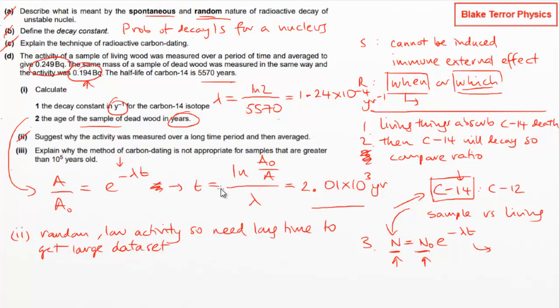Explain why the method of carbon dating is not appropriate for samples that are greater than 10 to the 5 years old. Yeah, by the time you get to that point, we've already got low activity. And then so we can say, yeah, when t is greater than 10 to the 5, the activity is so low that it's hard to distinguish it from just background readings of carbon-14 that's around in the world. Yeah, this stuff is going to appear in a lot of things, so it's then hard to distinguish.